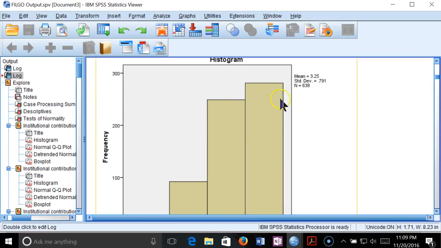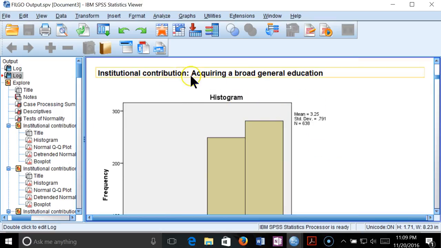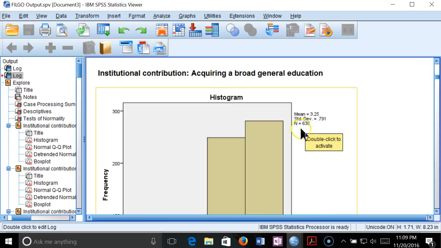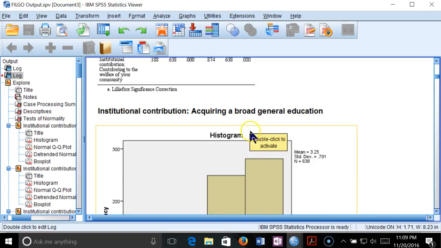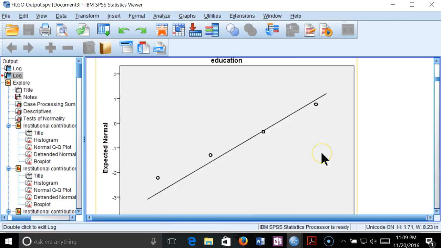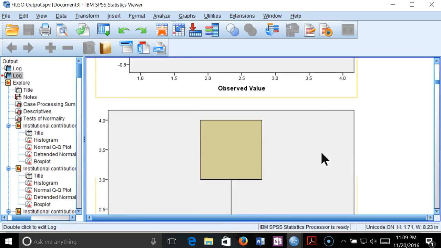I do see that this is kind of interesting on the question of acquiring a broad general education. Everybody pretty much signed in on these. I'm not going to spend too much time talking about this. You'll notice that most people have a pretty good opinion of their school. Skip the QQ plots altogether.